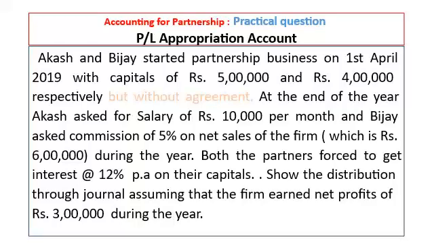In this question, net profit is 3 lakh, no problem, but without agreement. So in this case, firm will not entertain to pay salary to Akash, commission to Vijay, or interest on capital to Akash and Vijay. Simply, the net profit will be the divisible profit and will be distributed among the partners equally as there is no agreement.